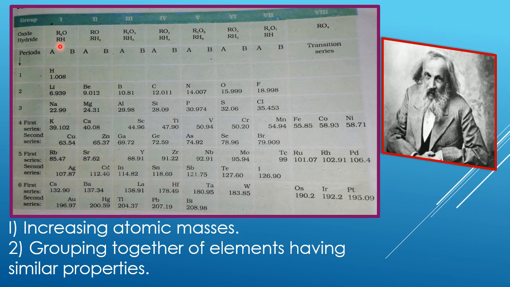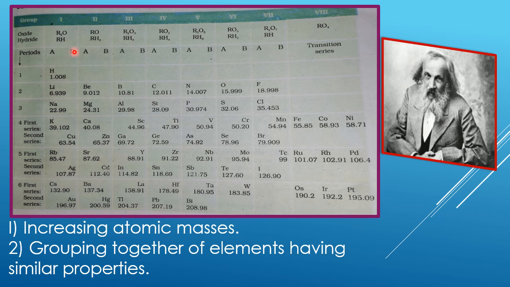Here you can see R2O, RH, likewise RO, RH2, R2O3, RH3, and so on, where R stands for the element, H for hydrogen, O for oxygen.